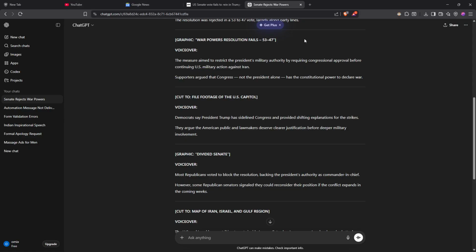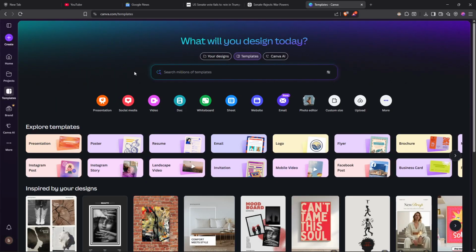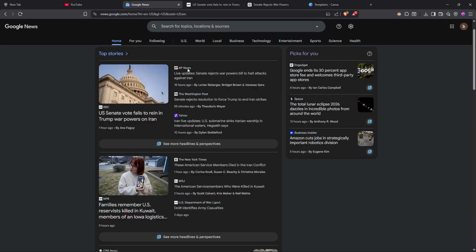Other than that, you would like to create a thumbnail and a title. You can use that as an example, or you can do that in Canva. You can do that in many other places. Basically, just design a clear thumbnail that shows the main story. Use a large text and a simple visual related to the news, as you can see here.